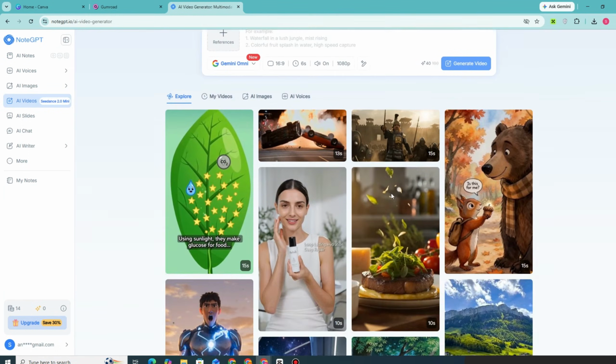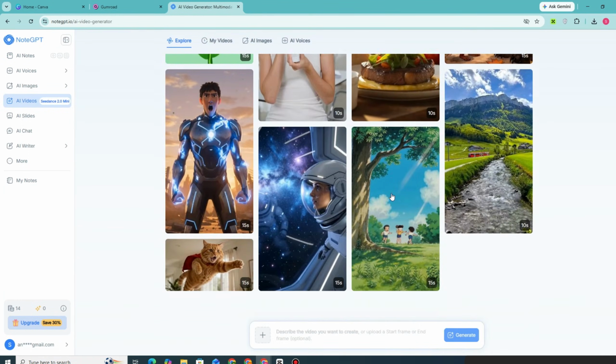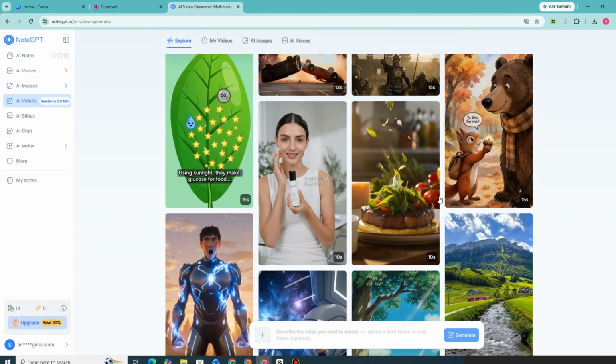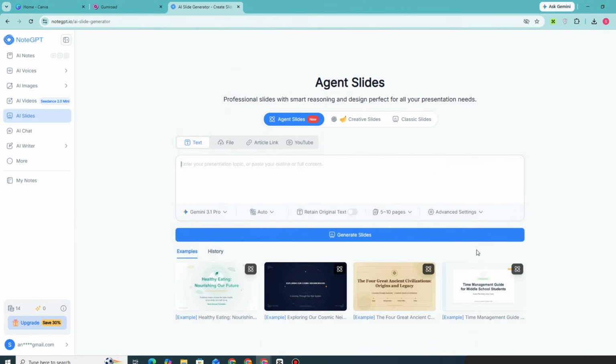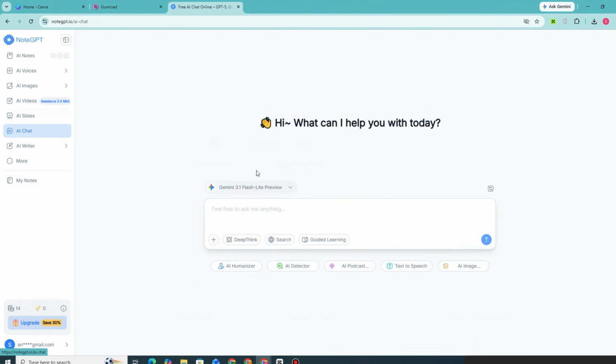Also, if you want to create a video for your TikTok, your Instagram, or your YouTube, and monetize it later, all you have to do is get that specific prompt and then paste it right here. There's also this agent slides. You can explore that. You just have to paste the text right here. AI chat, if you want to learn more or if you have any questions. And if you are an article writer or have a blog site, you can use this AI writer, which I'm going to explain later.